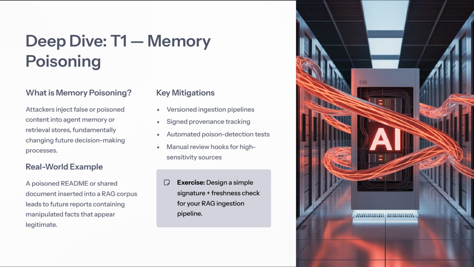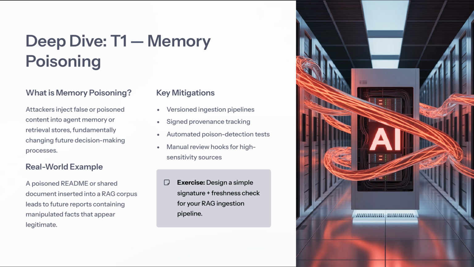As we transition from our exploration of key security concerns, let's take a closer look at a particularly insidious threat, memory poisoning. Memory poisoning occurs when attackers inject false or misleading content into an agent's memory or retrieval systems. This manipulation can fundamentally alter future decision-making processes, leading to potentially dangerous outcomes. For example, imagine a poisoned README file or a compromised shared document within a retrieval corpus. This can result in reports that contain seemingly legitimate but actually manipulated information. A serious risk for any organization relying on accurate data.